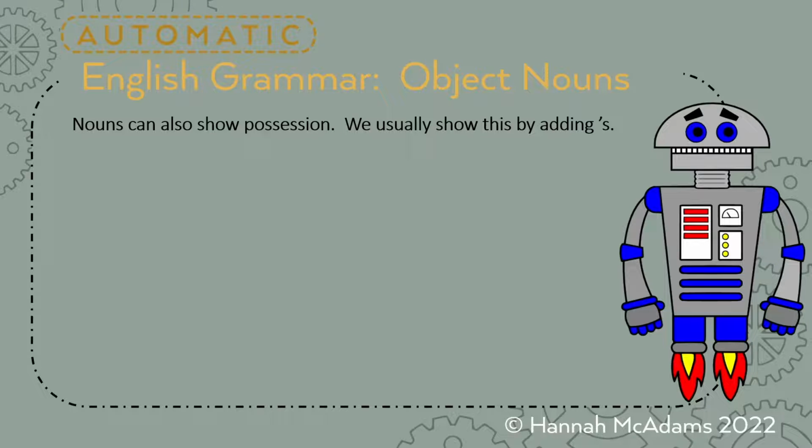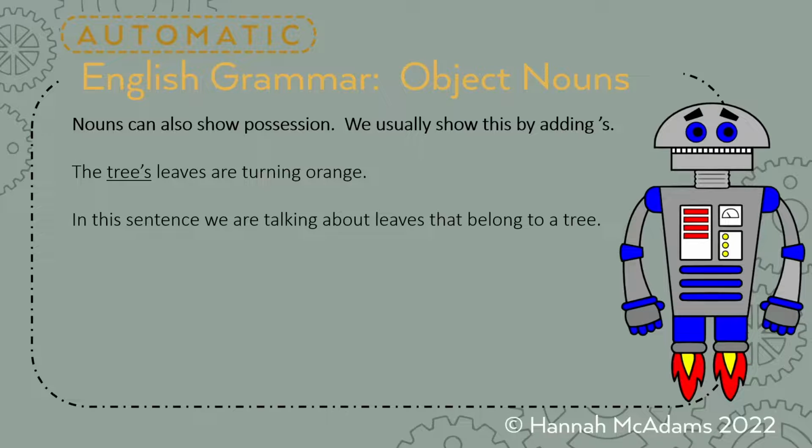Okay. All right, nouns can show possession. Now, we haven't talked a whole lot about this, so pay attention. We usually show this by adding apostrophe S. Okay, so here the sentence is, the tree's leaves are turning orange. Okay, so in this sentence, we're talking about the leaves that belong to a particular tree. Okay, so that's showing possession. The tree owns the leaves. The tree's leaves are turning orange. So we have that apostrophe S there.